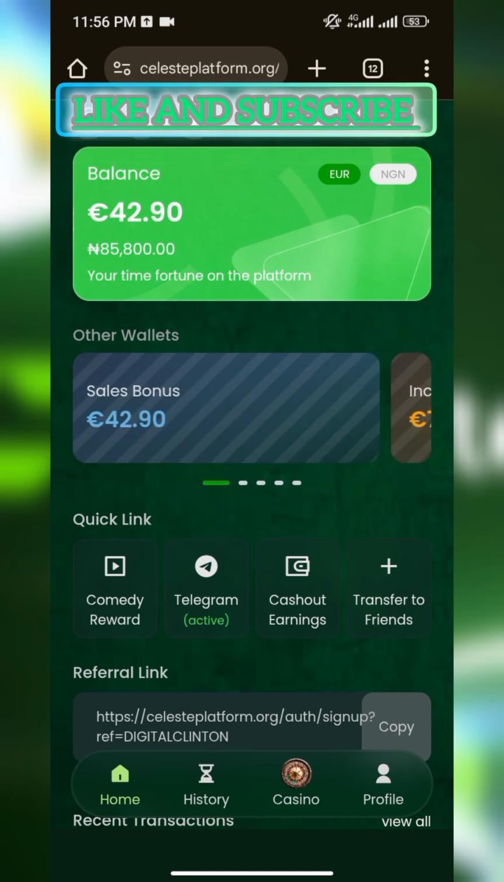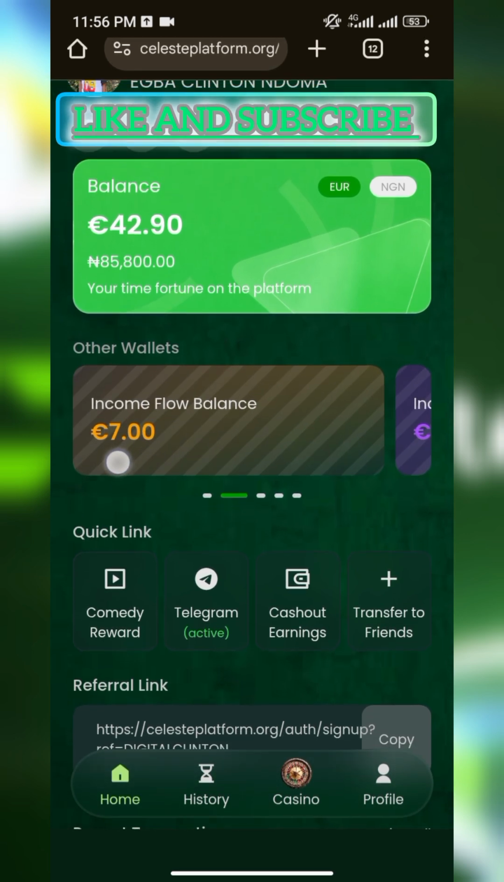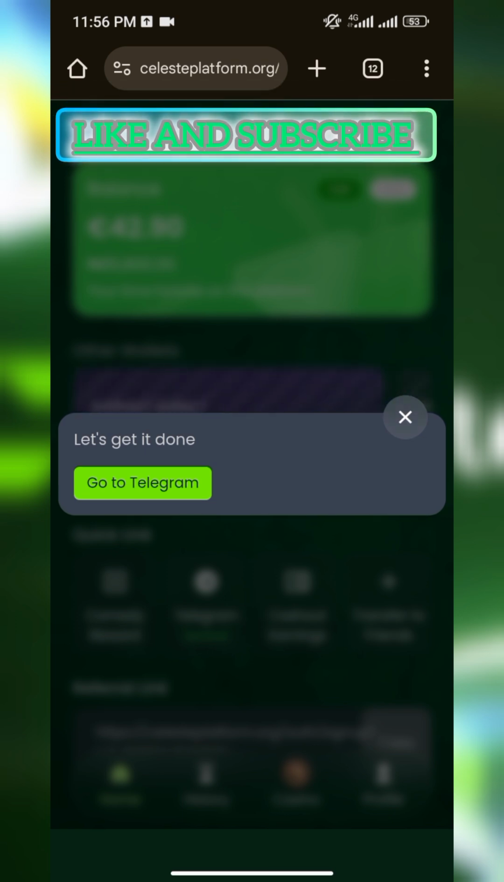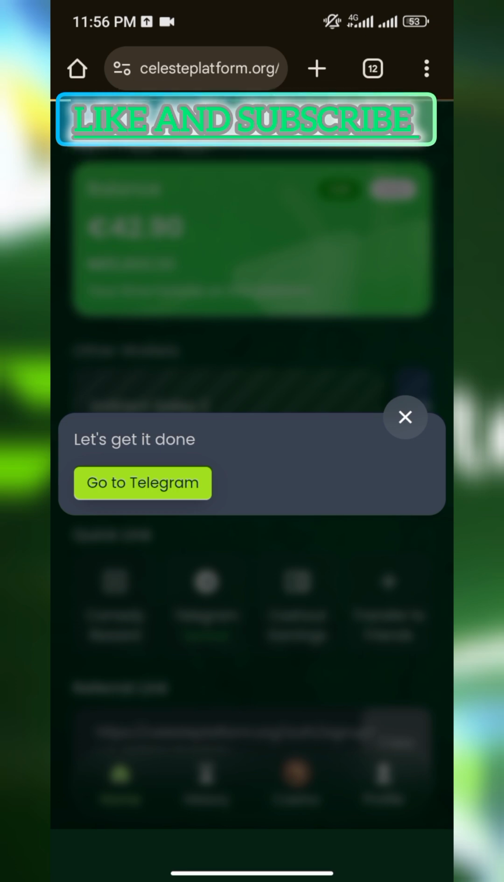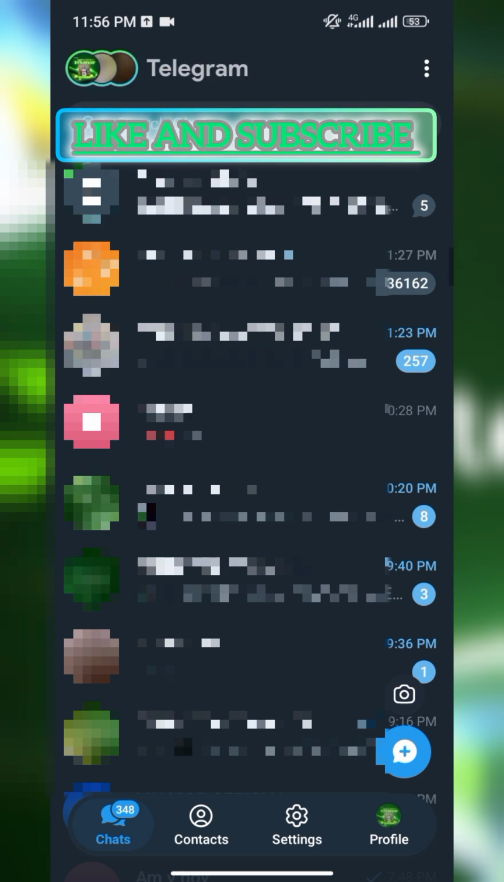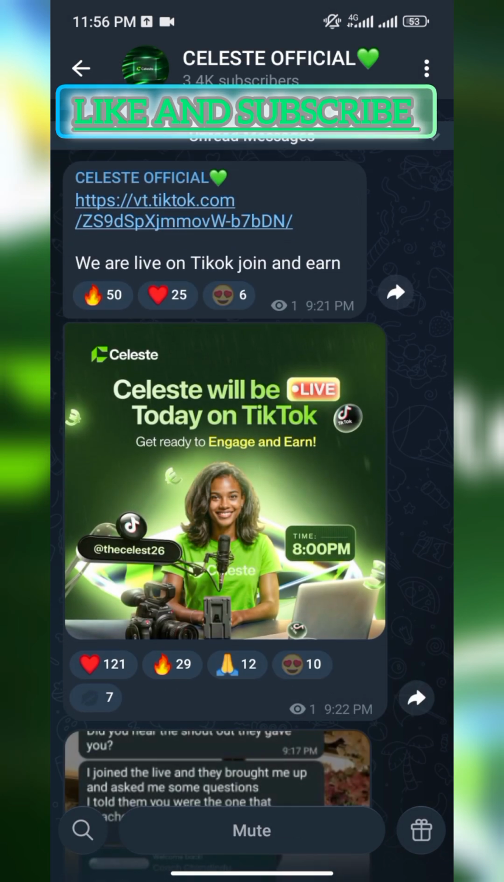So as you can see, if we perform this task now, this is where it's going to reflect. Look at it very well. It is €7. So we're going to click on the Telegram to perform this task. Okay, if you are yet to download Telegram, kindly download it before performing this task, so that you are able to perform the task.